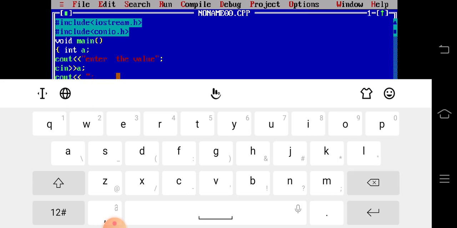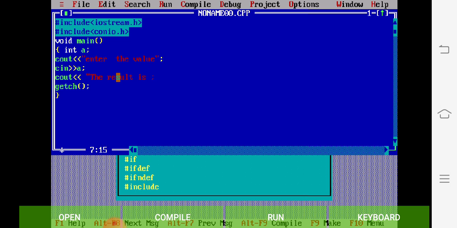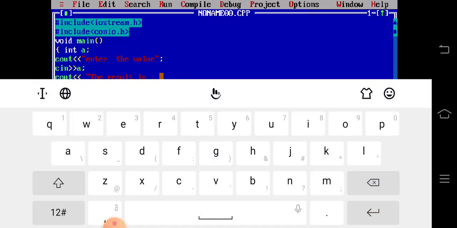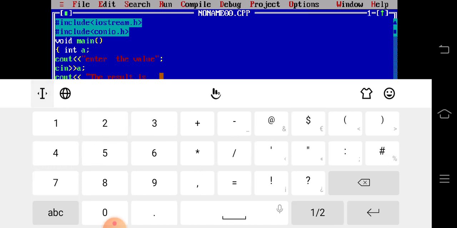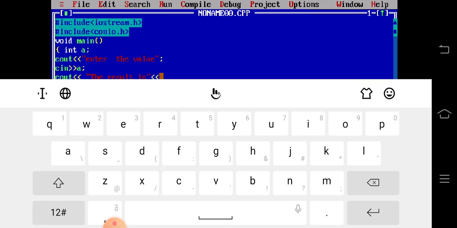So my statement will be the result is, and then we have to use again double inverted comma, because this is a statement, so you have to use double inverted comma, and then my result means my variable, and then semicolon.